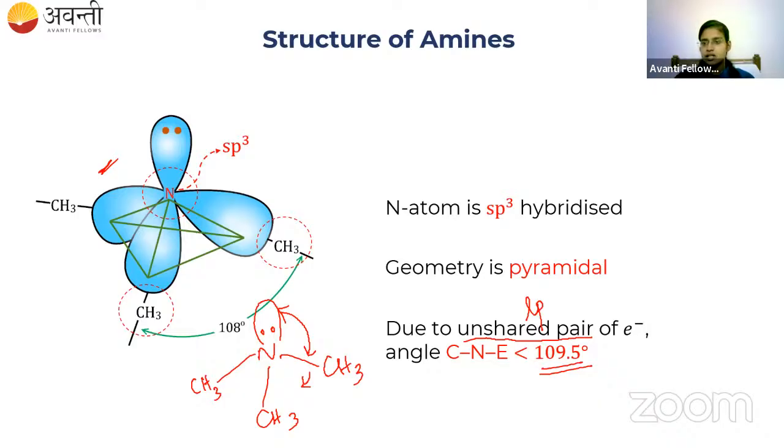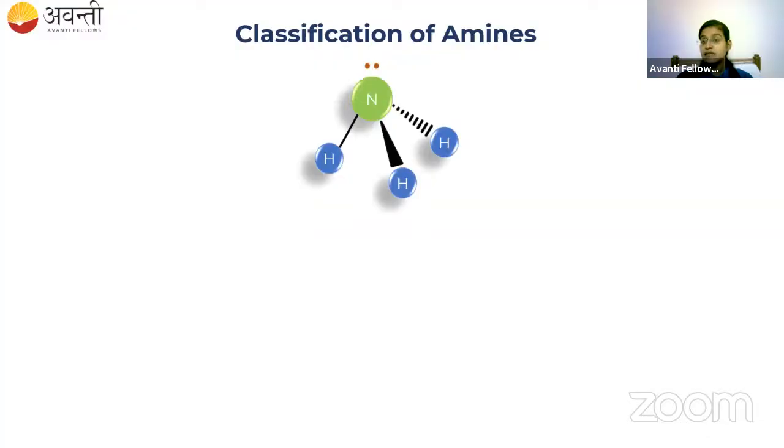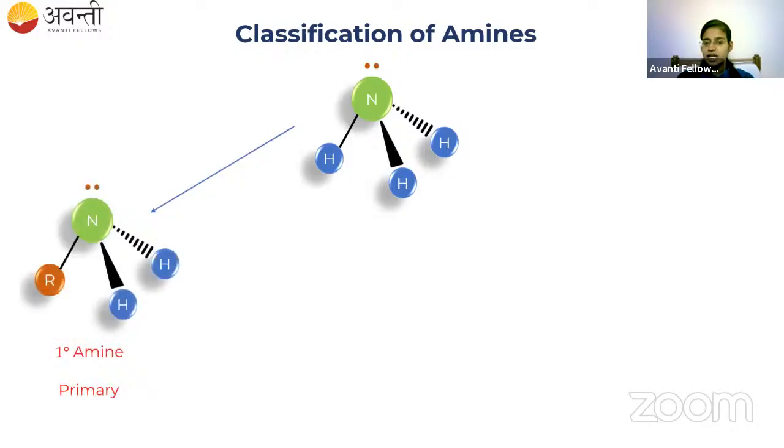Yeah. So now let's go for the classification of amines. As I have already said, amines are the derivatives of ammonia. Ammonia is NH3. And if you replace one of the hydrogens by an alkyl group, you will get RNH2 as the formula. Right? RNH2. So this is called a primary amine.